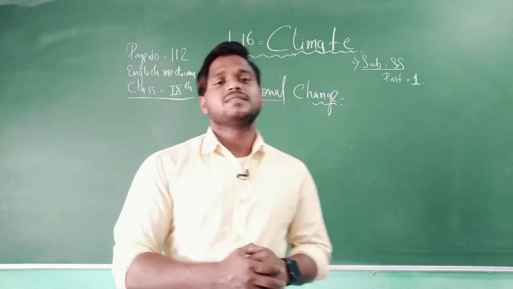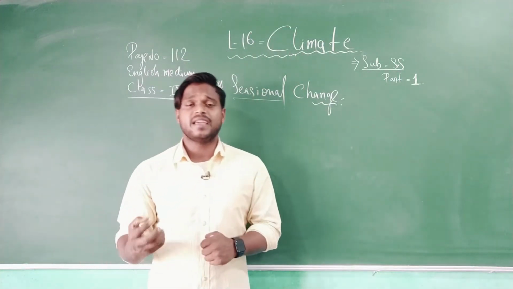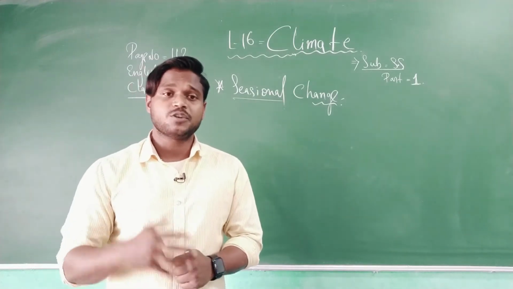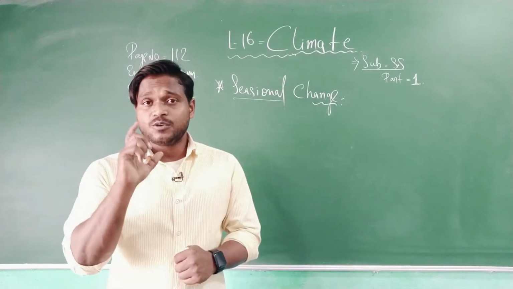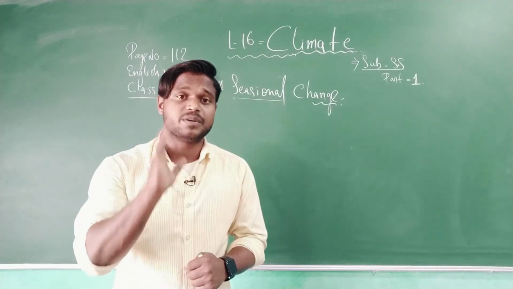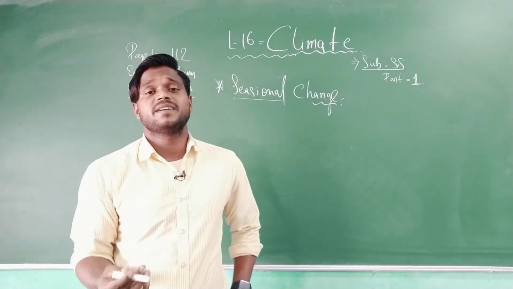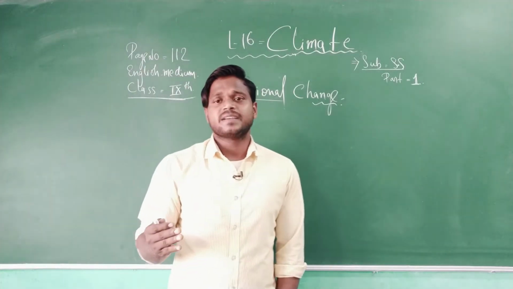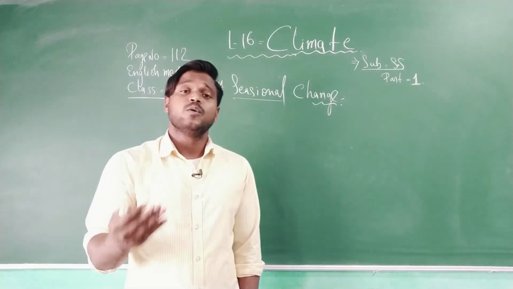Okay, so that is how we can say when the less light receiving areas get winter, and sun rays fall vertically over the Tropic of Capricorn on 22nd December. You need to remember, 22nd December. So the southern hemisphere experiences summer, and similarly the northern hemisphere experiences winter.